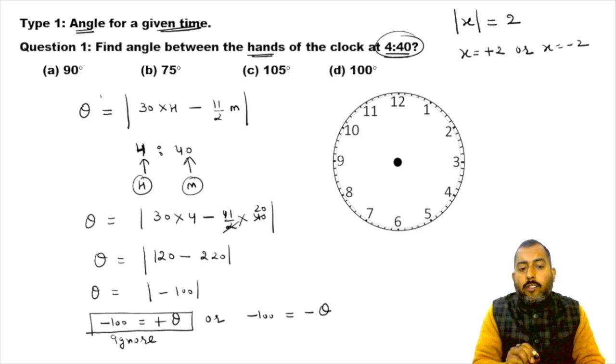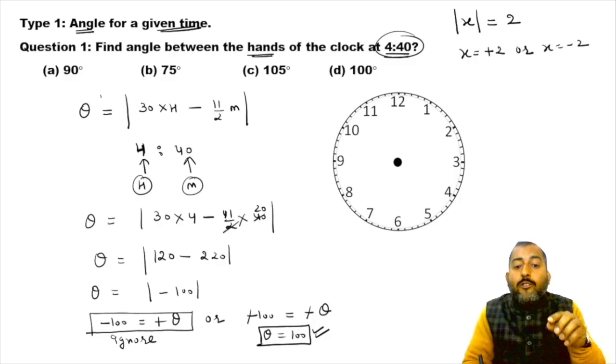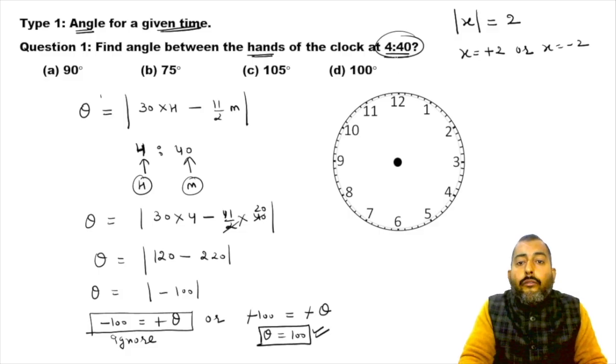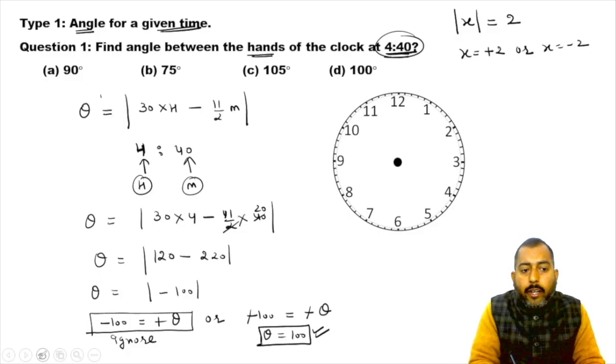So ignore this. In the second case, negative got cancelled out, and theta comes out to be equal to 100. So from the second case, you are getting positive value of theta. So that is why you will consider it. So at 4:40, angle between the hands of the clock is 100 degree.